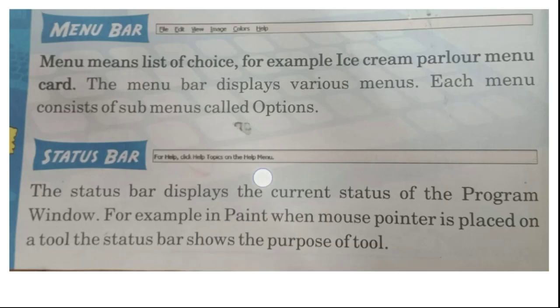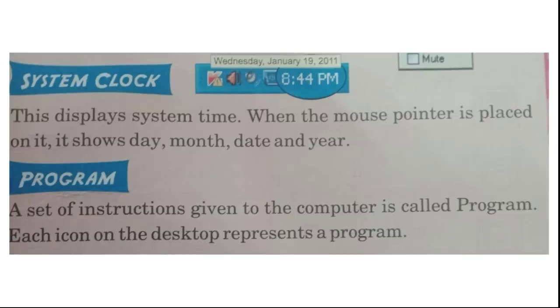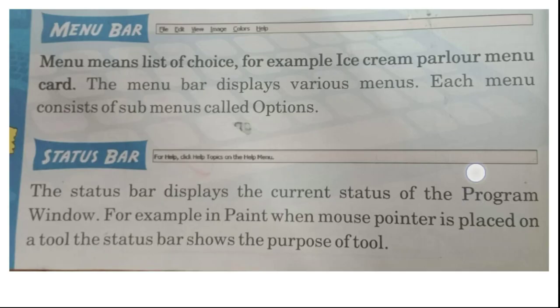Next, scroll bar. The scroll bars are used to scroll across the window, both up, down, and left, right. I'll show you the picture. See here, there is a scroll bar here too, and there is a scroll bar here too. From left to right we can move, and top to bottom we can move. This is what is mentioned here.